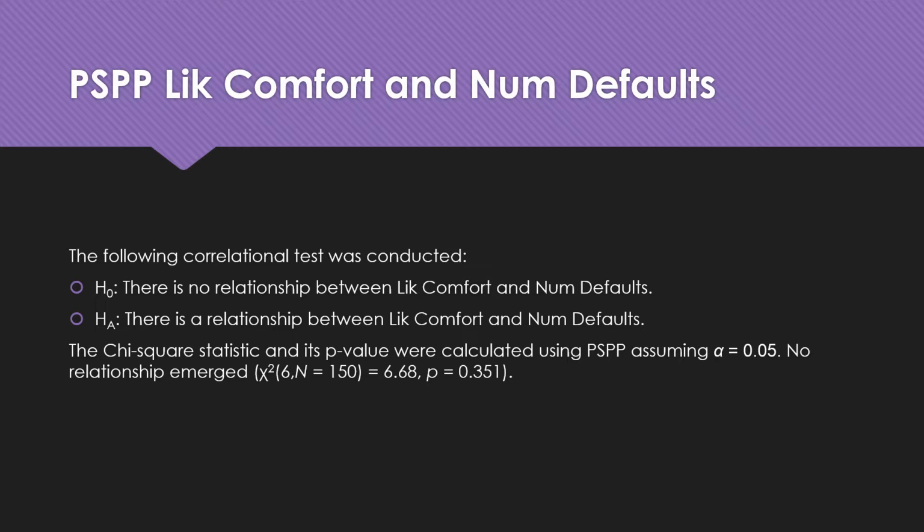We have 6 degrees of freedom, the total number of cases being 150, giving us a chi-square of 6.68 with a p-value which equals 0.351. And since the p-value as a result of calculation gave us a figure that is above alpha, which is 0.05, we therefore fail to reject the null hypothesis.